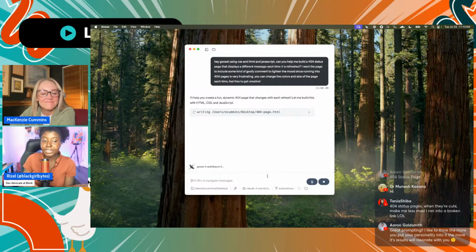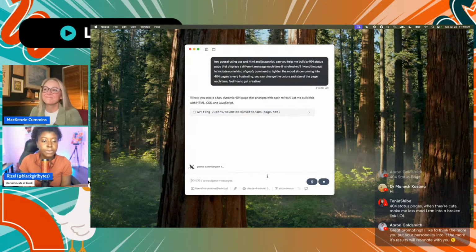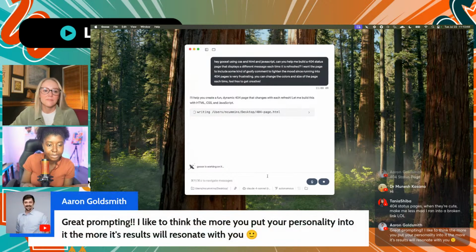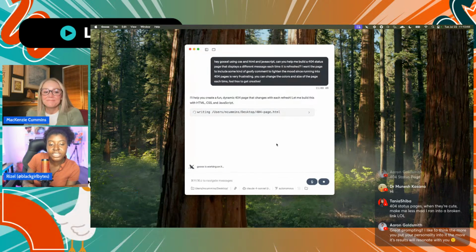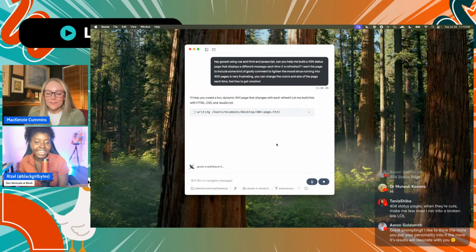Yeah, I love that strategy. I do that too, especially for something like the Goose Off where you want a little bit of creativity. We have Aaron here who said, great prompting. I like to think the more you put your personality into it, the more its results will resonate with you. That's cute. I think so, yeah, for sure.